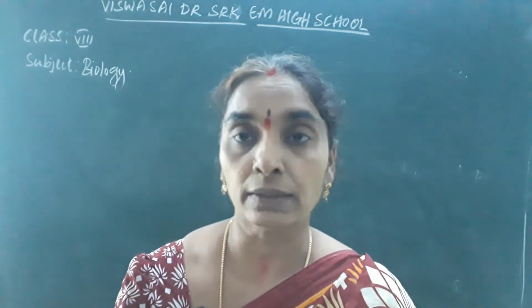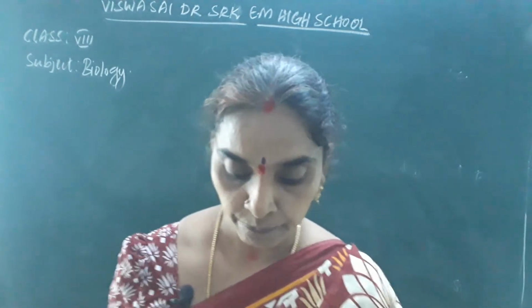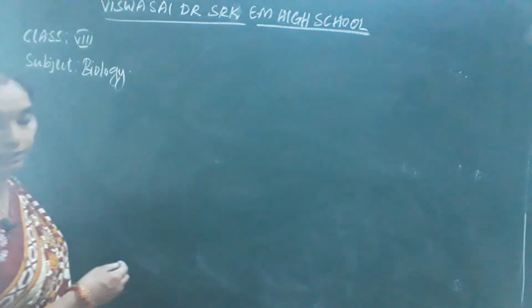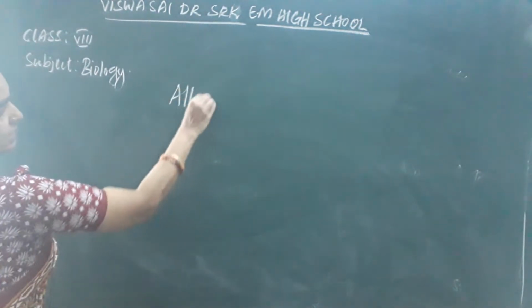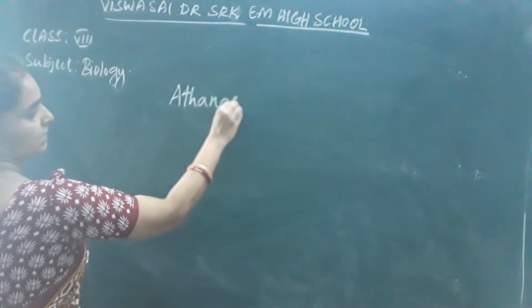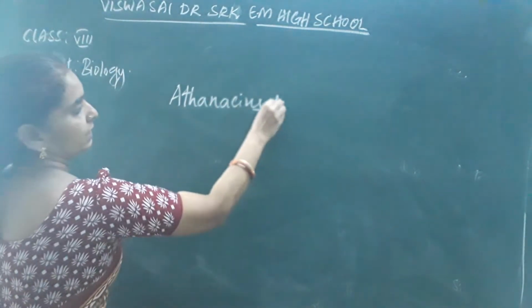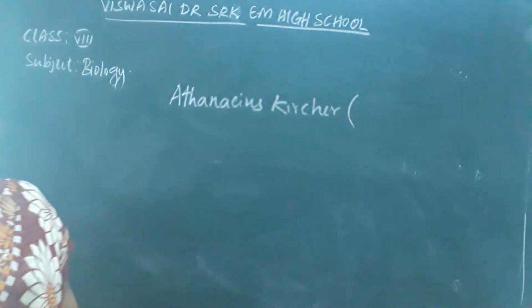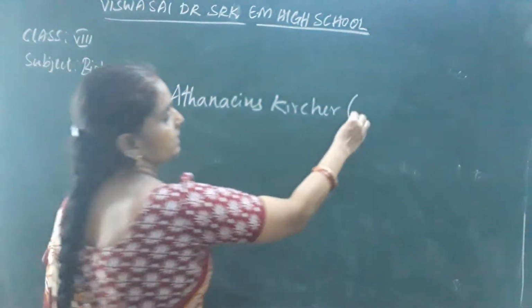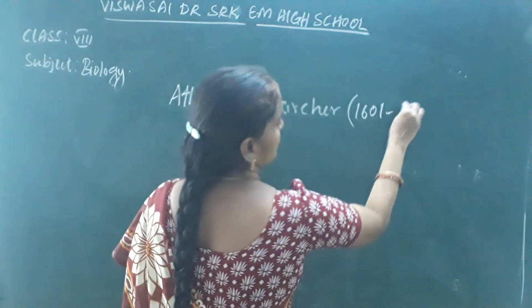The scientists like Athanasius Kircher. His name is Athanasius Kircher, and his life period was between 1601 to 1680.